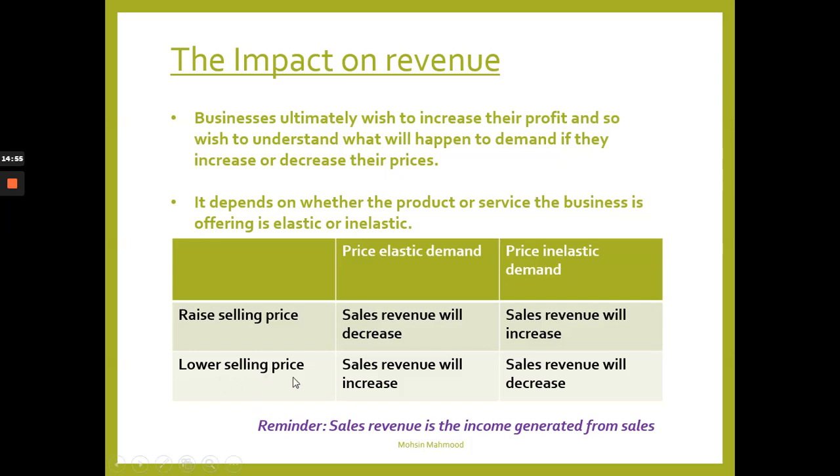If you lower the selling price of elastic goods, your sales revenue will increase. If you lower the selling price of the elastic good by 5%, for example, demand should increase by more than 5%. So therefore it makes sense to lower the selling price of elastic goods.